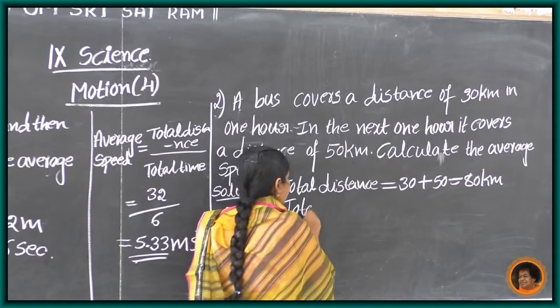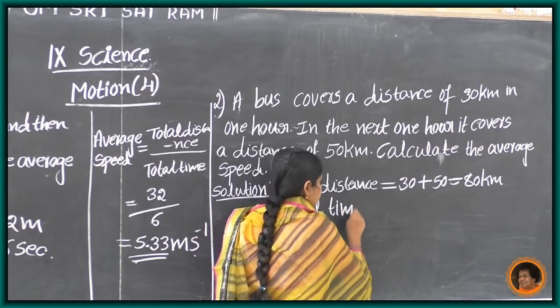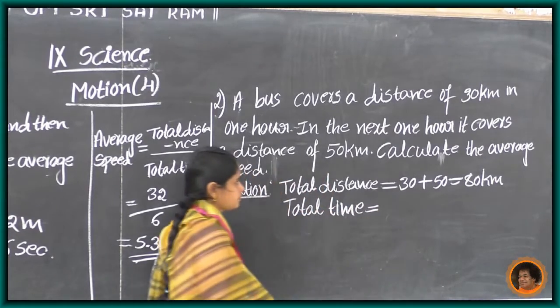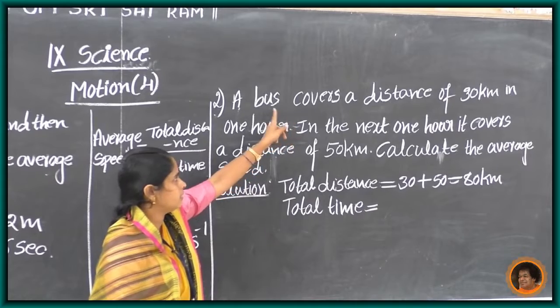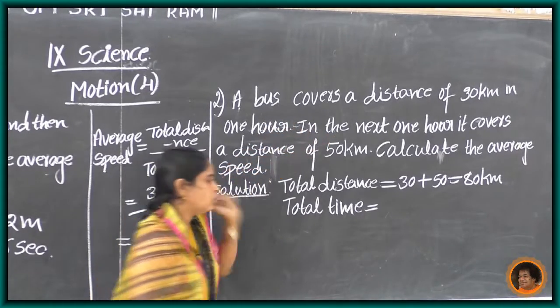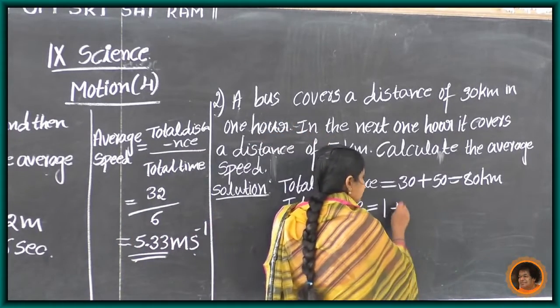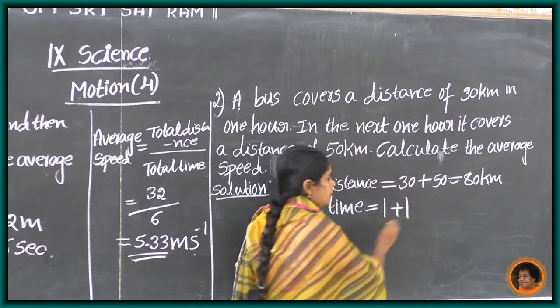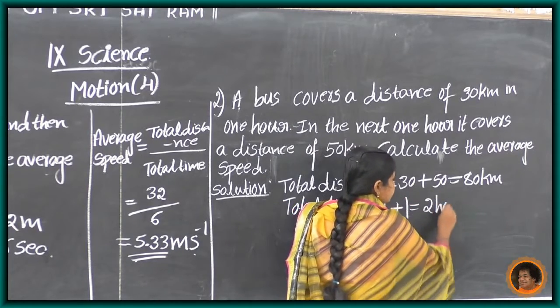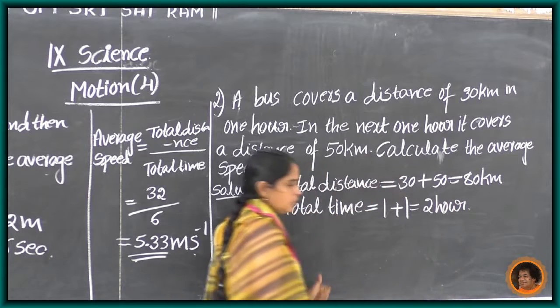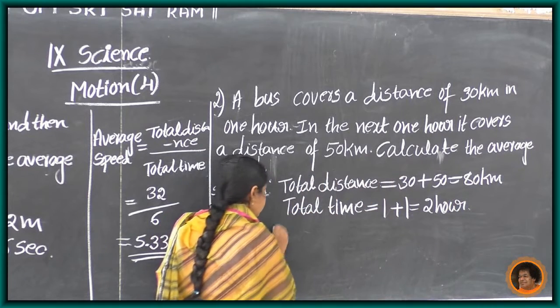Then total time equals, in the first 1 hour it travels 30 kilometers, 1 plus in the next 1 hour, 1 plus 1 equals 2 hours. Total time. Next, average speed formula.